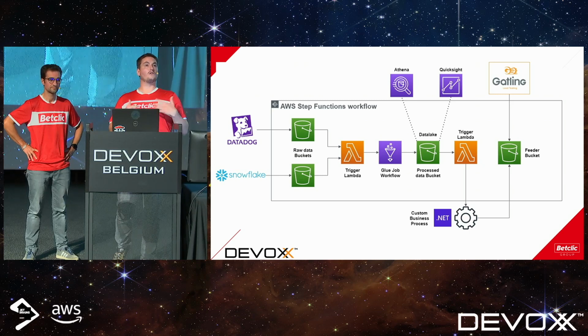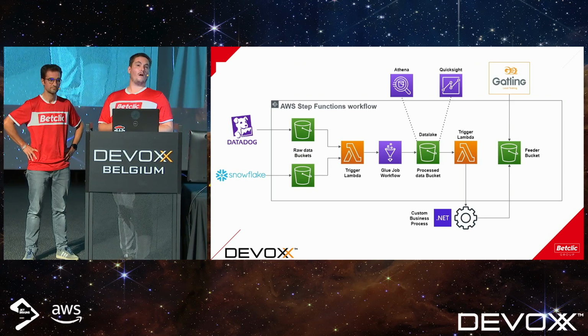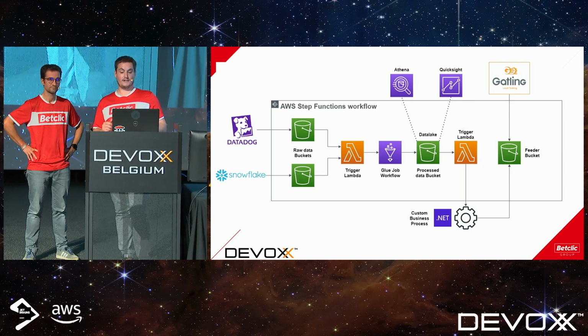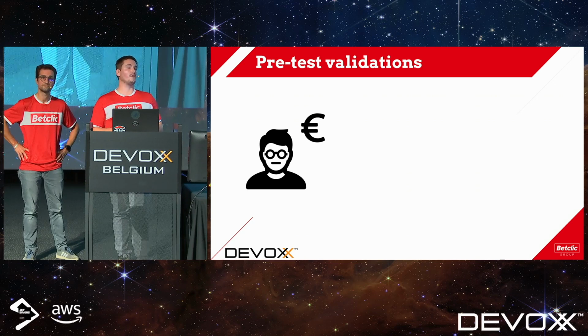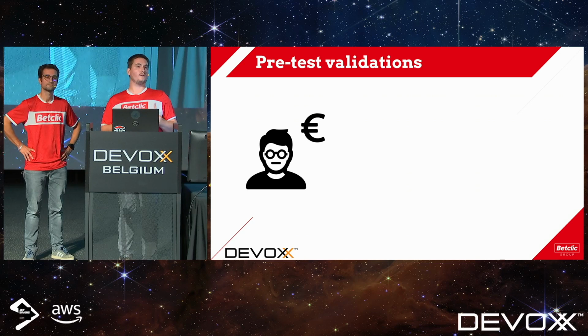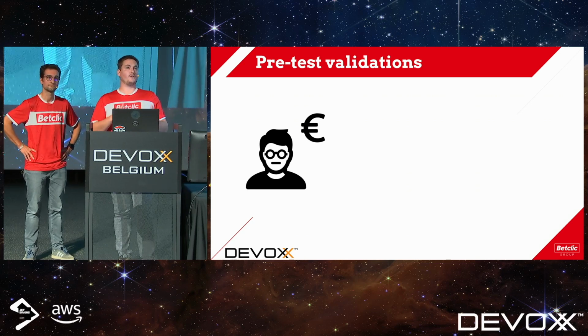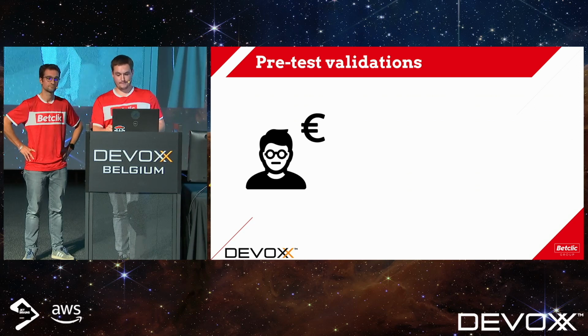From there, Gatling can automatically read the data and run a load test according to the file we just created. But before running the load test, we need to think of a few things. First, we need to credit our load test users, because there might be some money transfer during the user sessions. We need to credit our users so they have money and can place bets. It's important, because if we don't, it's not going to work the same way as it does in production.